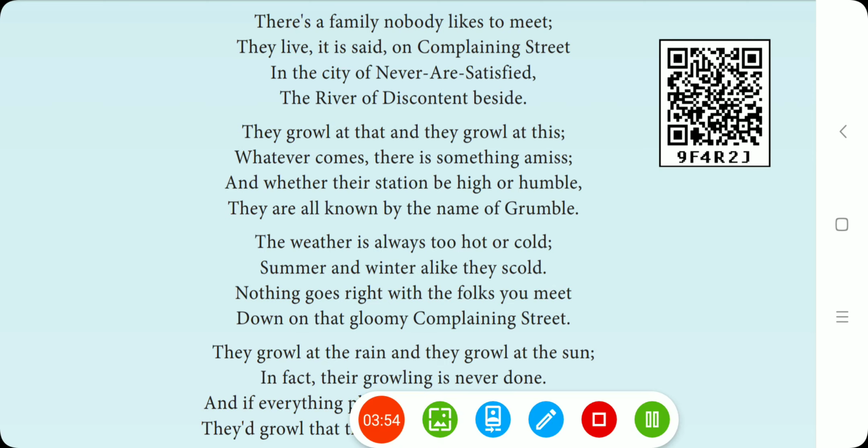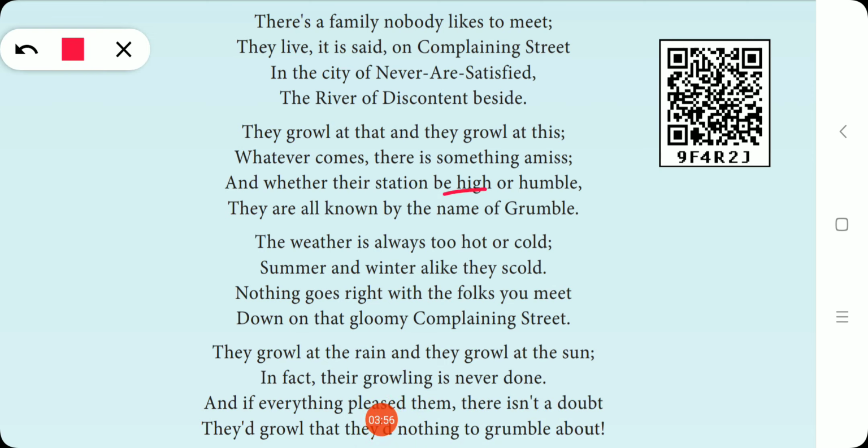Right? See, for example here, high, humble. Okay, so these two are alliterated words. So like this, there are so many alliterations you can identify yourself. See, they, that, this. Okay, so these are alliterated words like this. So many alliterations are there. You can identify it yourself.